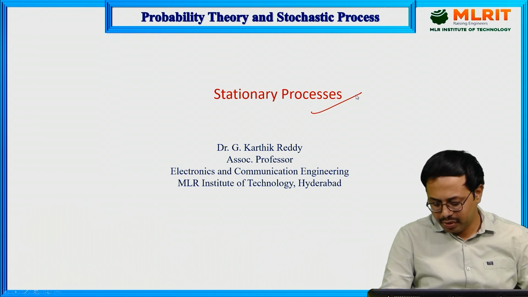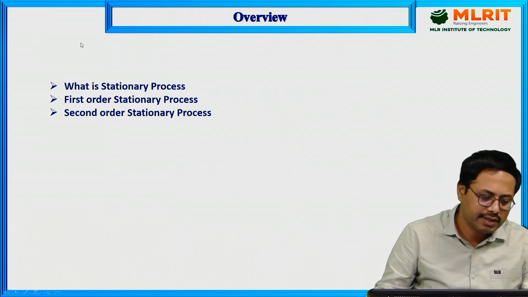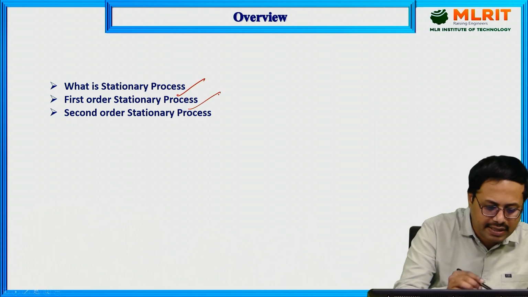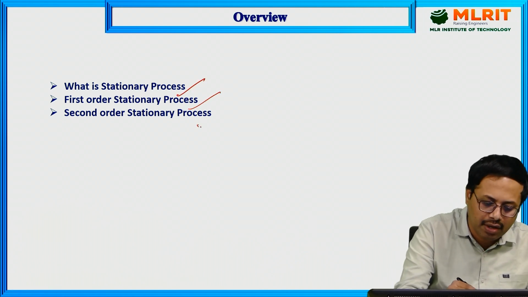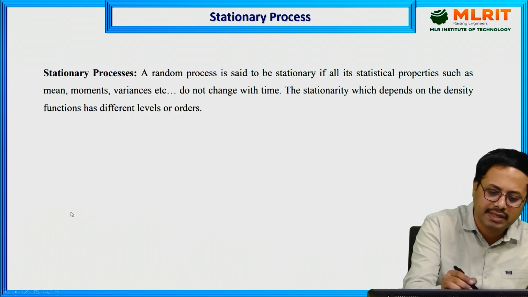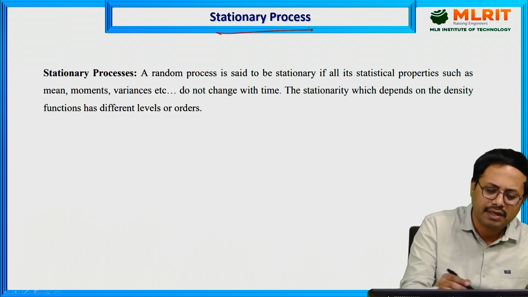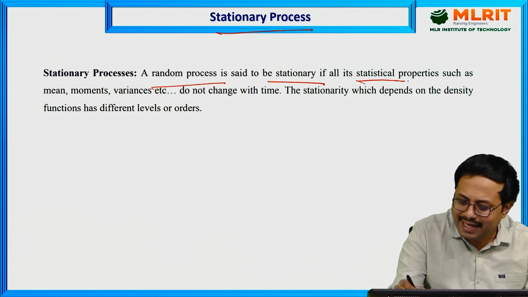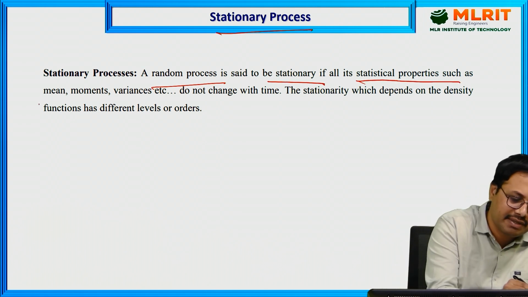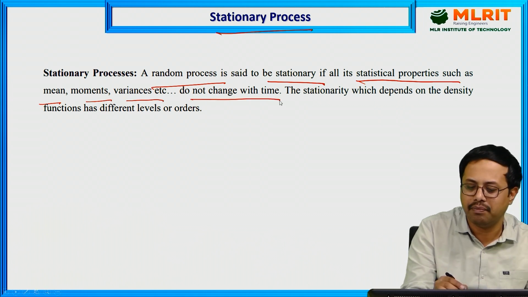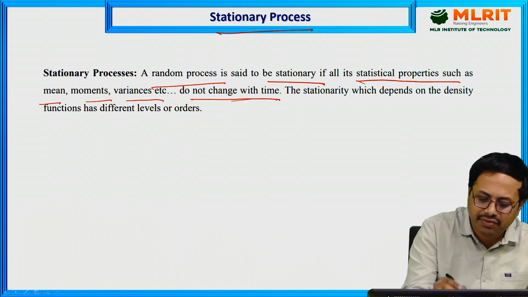Stationary random process. Today's contents are: what is a stationary process, what is a first order stationary process, and what is a second order stationary process. First we will discuss the definition. What is a stationary process? A random process is said to be stationary if all the statistical properties such as mean, moments, and variance do not change with time.